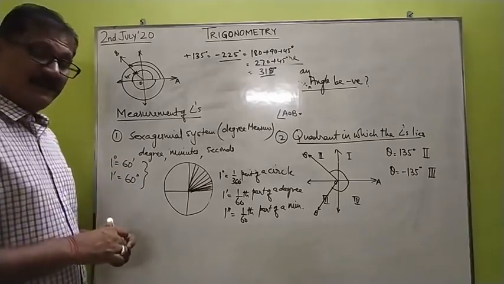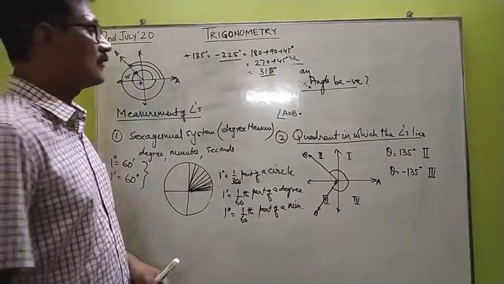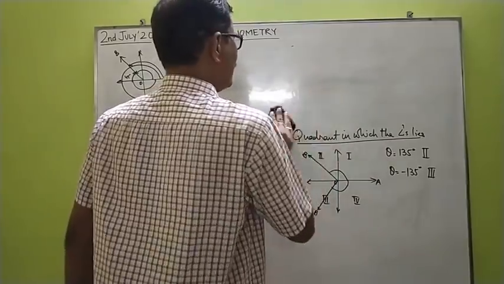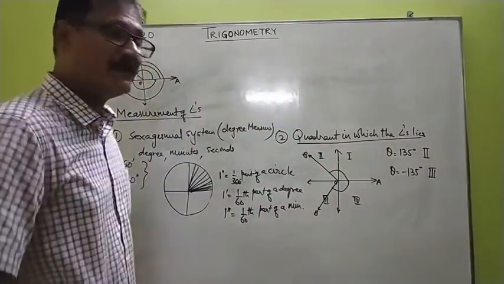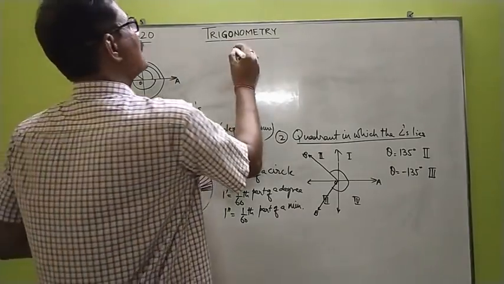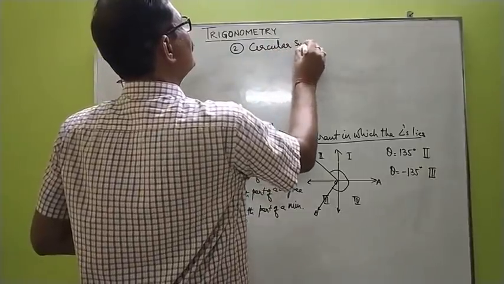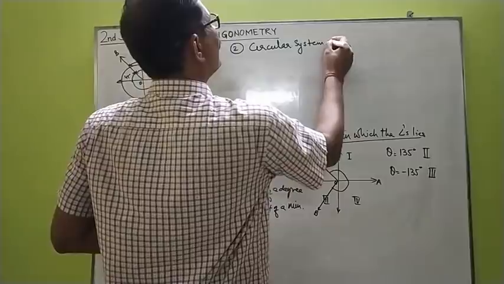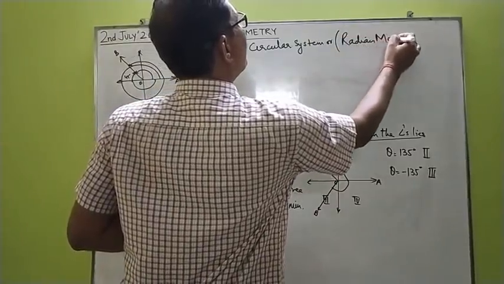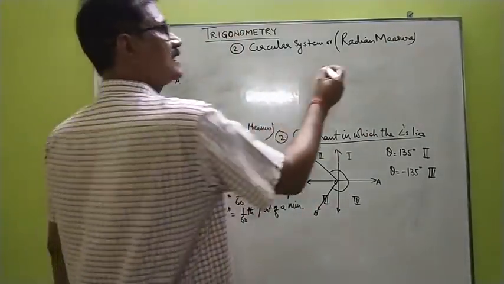Now moving on to the second system, which is known as the circular system or radian measure, which we shall be using from here on in doing trigonometry. Because hereafter the angle will not be measured in degrees, minutes and seconds. In trigonometry, it will be measured in this system, the circular system or radian measure. Children, in this, the angle is measured in radians.